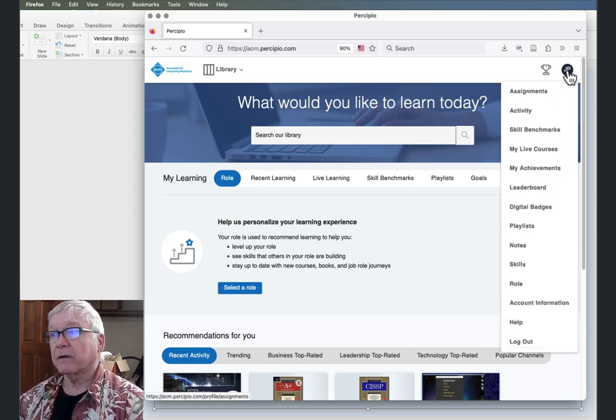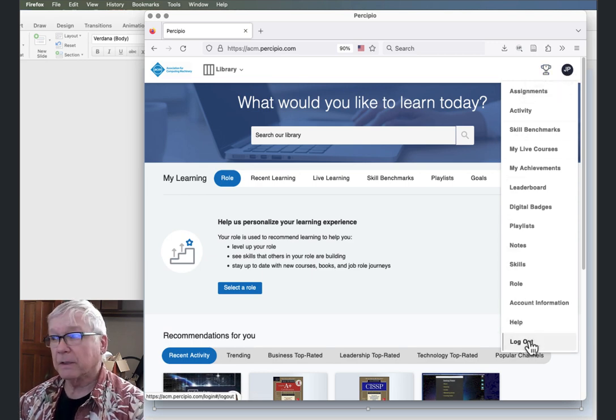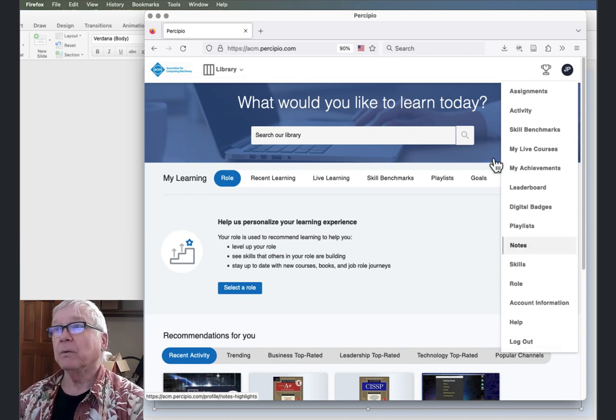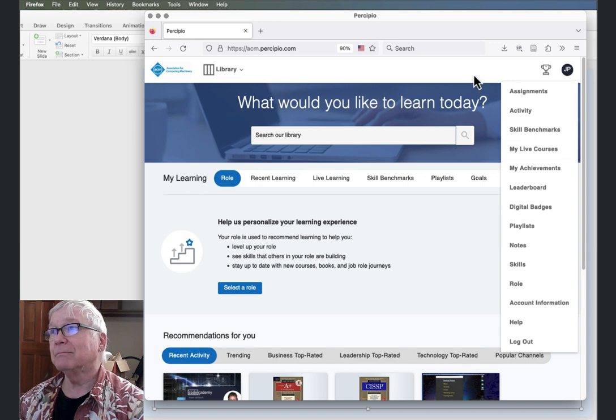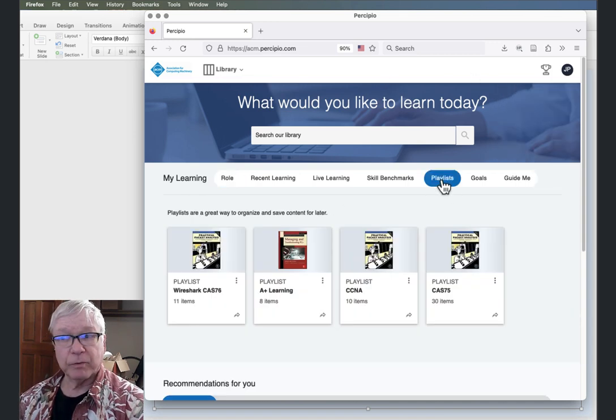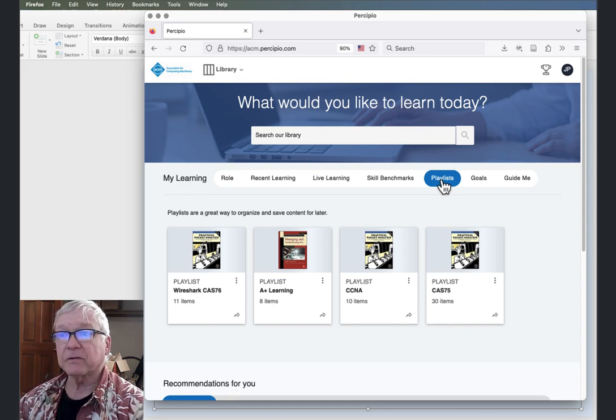And notice if I click here, there's a log out, which I do not want to do, because that will show me basically then a Percipio login for the Percipio company, which is not ACM. We just stay here. Okay, so I already have playlists. If you've got more than one class or you want to organize things, I suggest you make playlists.